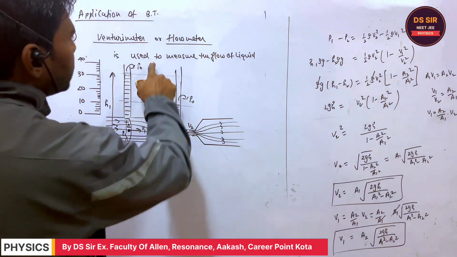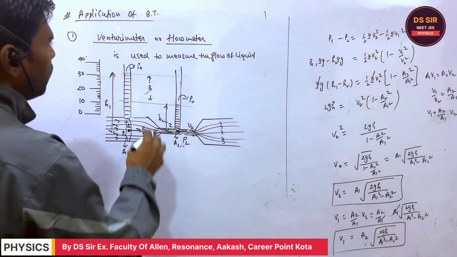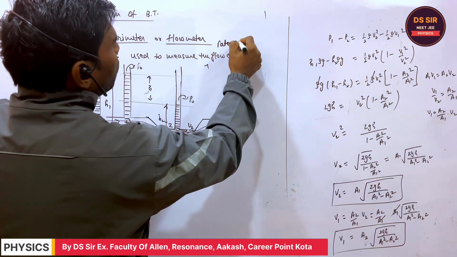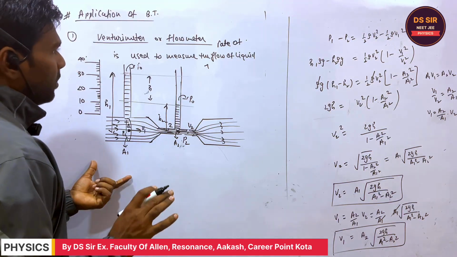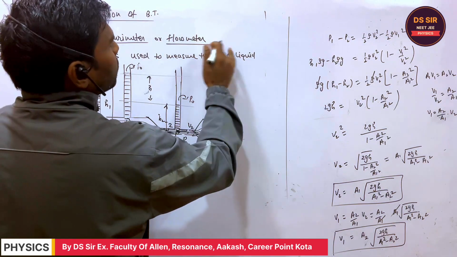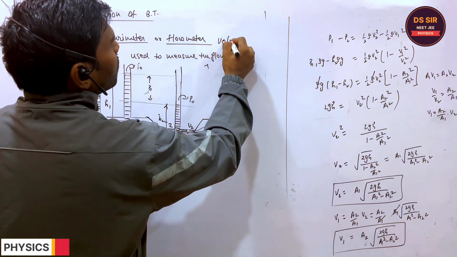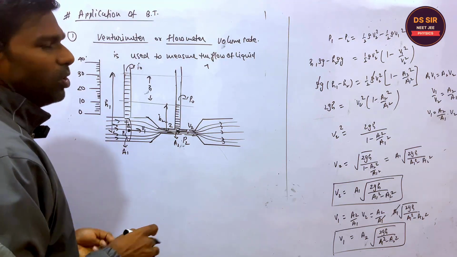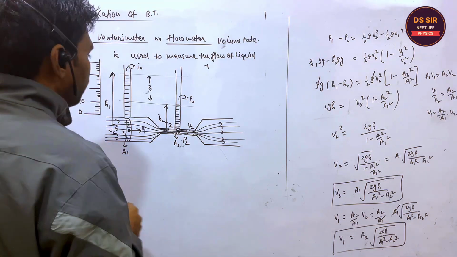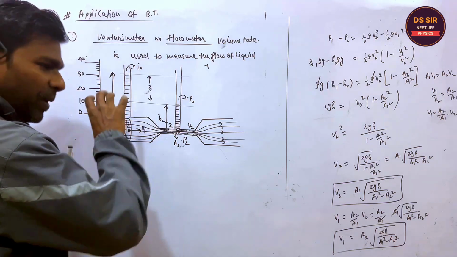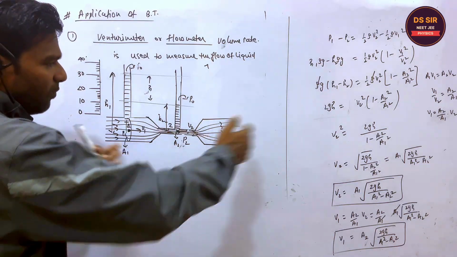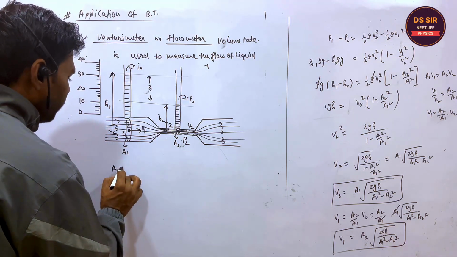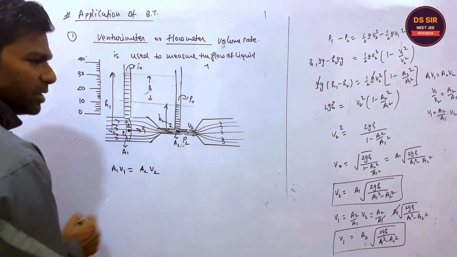Our motive is to measure the flow of liquid. The Venturi meter is used to measure the rate of flow of liquid, or it is better to write volume rate of flow of liquid. What is the volume rate of flow of liquid? Can you tell? The volume rate of flow means per unit time, what volume is flowing through this Venturi meter. And this is equal to A1 V1, which is equal to A2 V2. This is the equation of continuity.